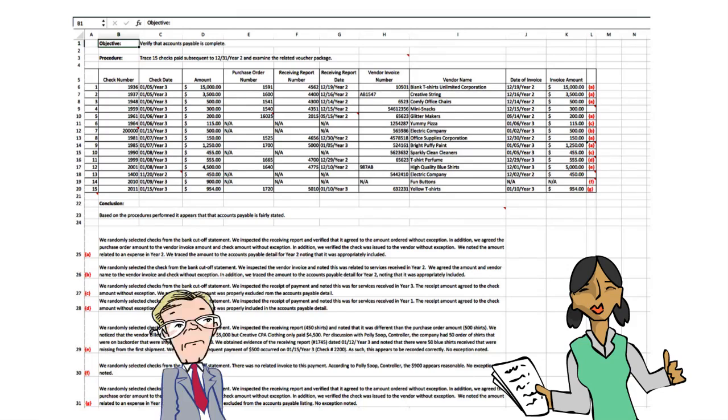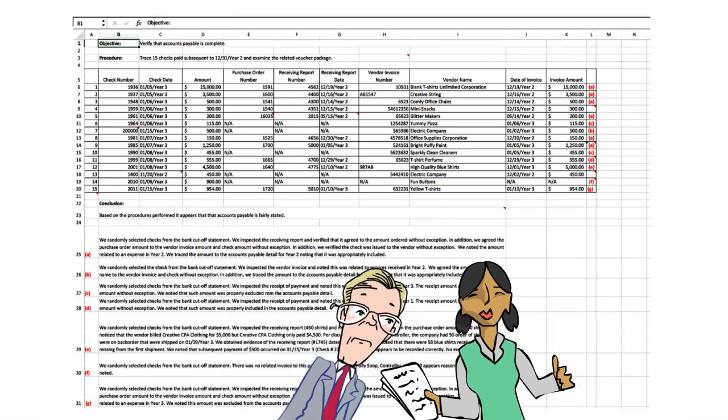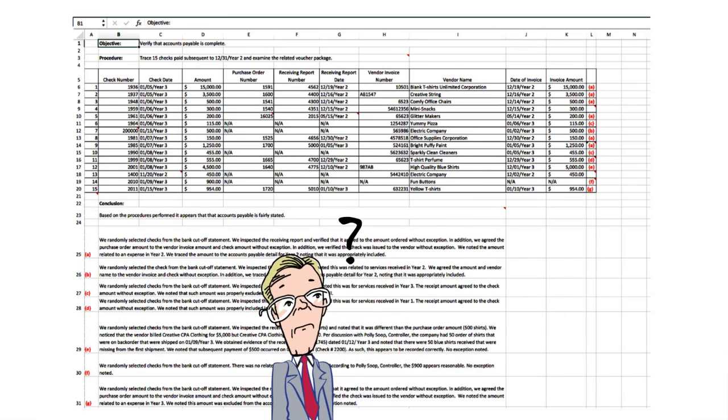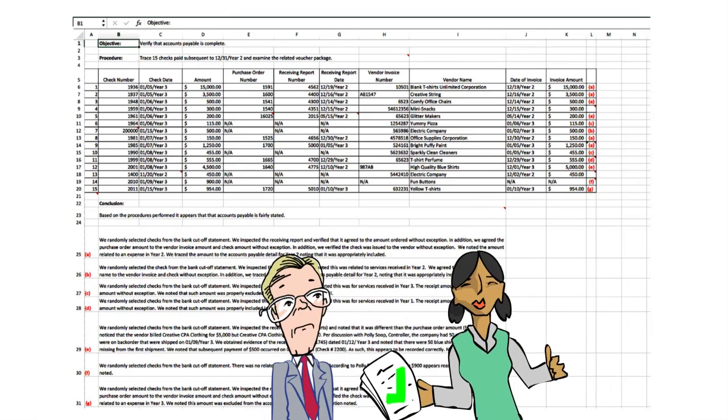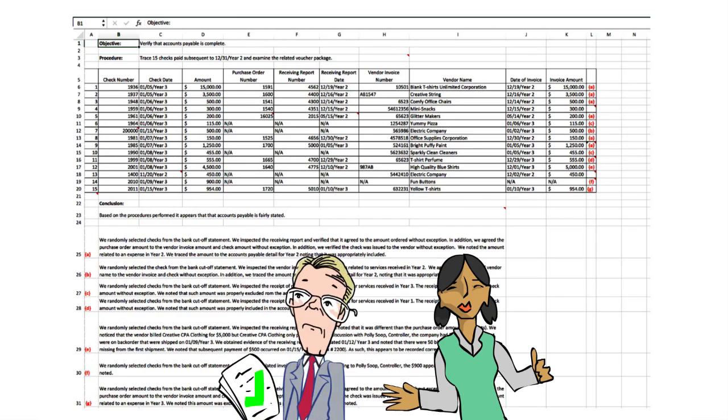Nathan is our senior at Becker CPA firm, which means he probably has about 3 to 5 years of experience. He will review the work papers provided by Sarah. He might randomly select some of these items to look at in more detail and make sure they are recorded properly in this work paper. If he has any questions for Sarah, he will send the work papers back to her. Once her documentation is updated and he feels the work is sufficient and appropriate, he will pass it along to